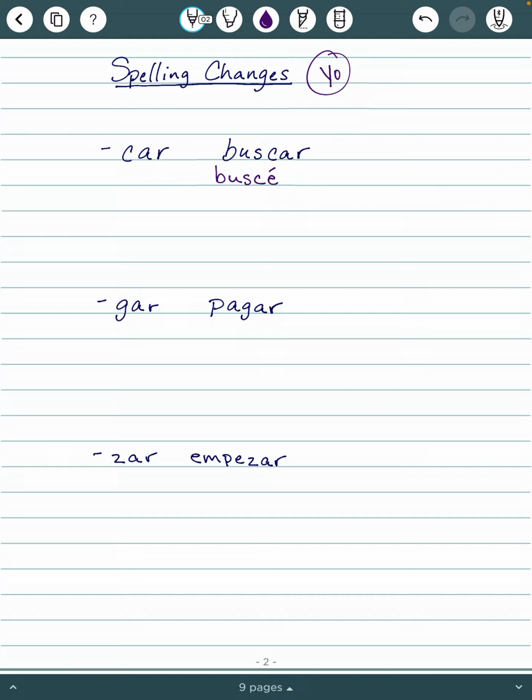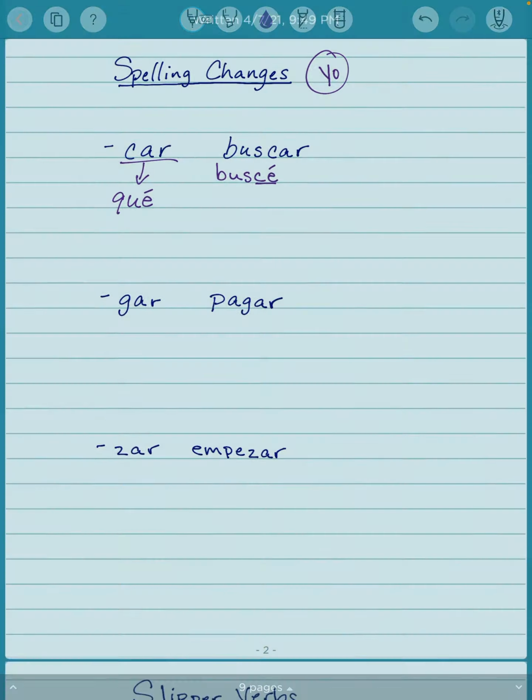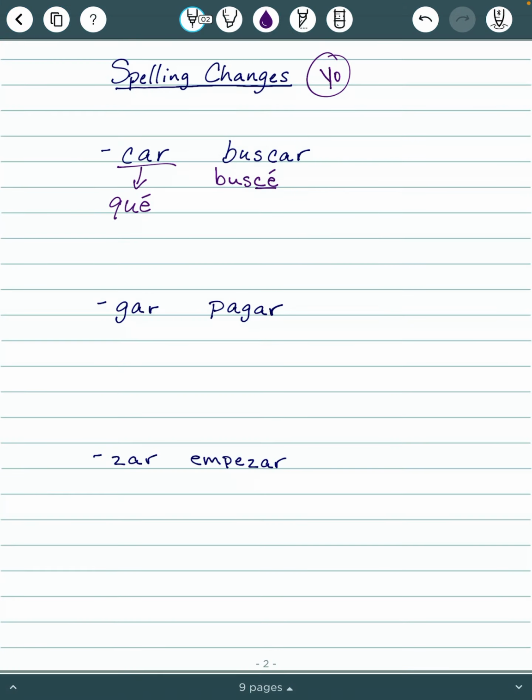The problem comes with the sound that C makes when it has an E after it. So this word would not be busqué with a C. CE sounds like "say," so this would be "busse." The issue is that we want to keep that k sound we had with CAR, but we need to change that A to an E. Every time, we are going to change that to QUE, in order to keep the sound. So let's change that: busqué.